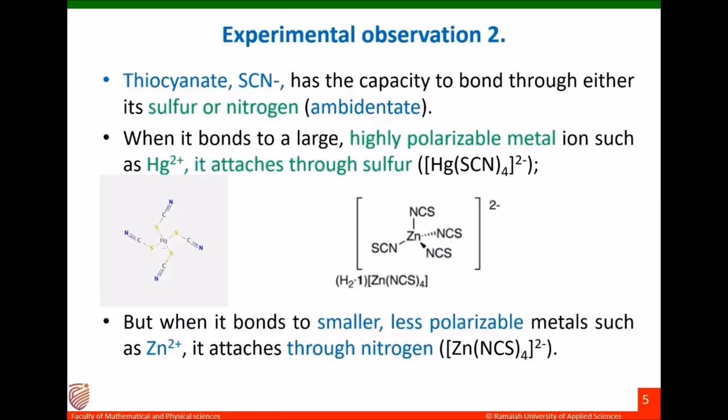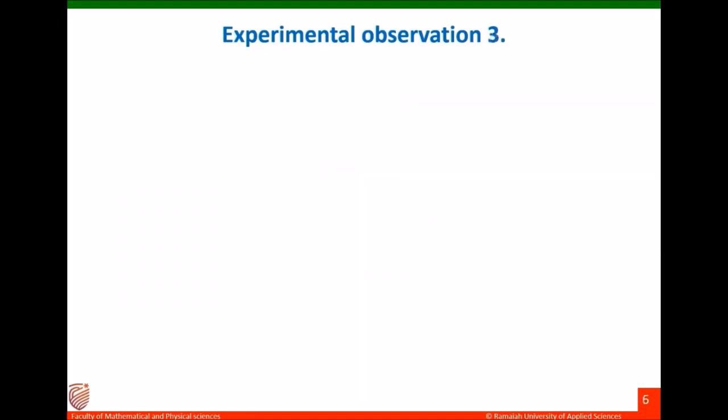That means when silver ion comes, the sulfur atom is interacting. When zinc ion comes, nitrogen is interacting. How is it possible? How can we explain this behavior?